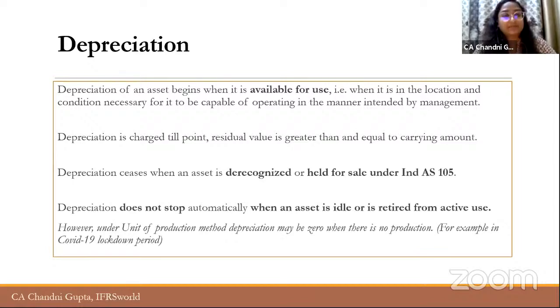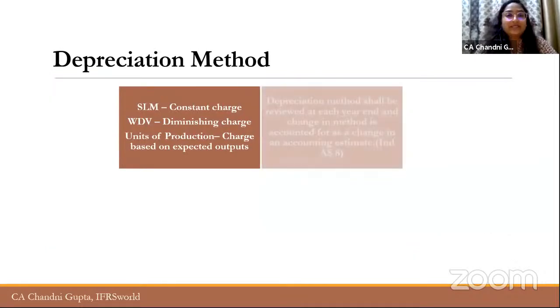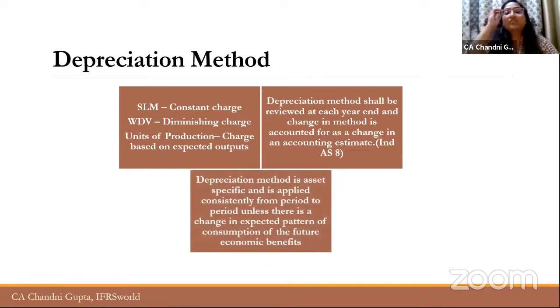But there is an exception. The exception will be discussed when we discuss the depreciation method. So there are three depreciation methods that are talked about in this particular standard. First is the straight line method, that we all are aware of because it leads to a constant charge. Then is the written down value method, which is a diminishing charge, which is applied on the WDV of the asset. Then is the unit of production method. Now, what is this unit of production method? It is a depreciation method which leads to a charge based on the expected outputs.